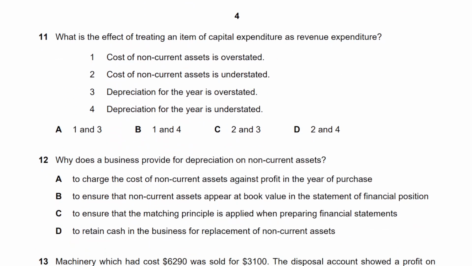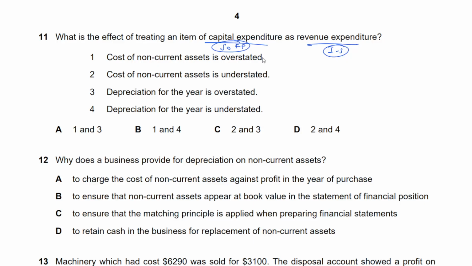What is the effect of treating an item of capital expenditure as revenue expenditure? Okay, so capital expenditure is mainly purchase of an asset, non-current asset, while revenue expenditure is mainly just a regular day-to-day expense, right? The main difference is that this goes into the income statement, and this goes into the statement of financial position. As an expense, as an asset. That's a huge difference.